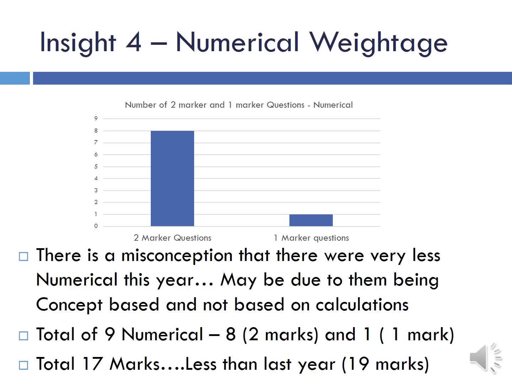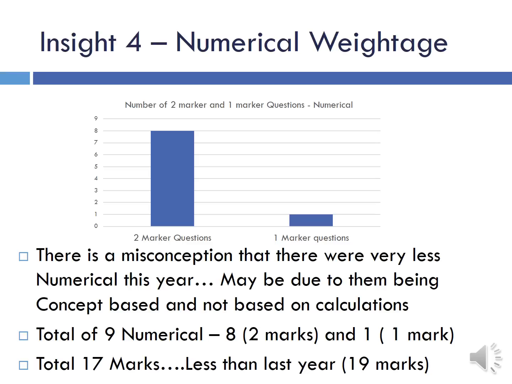Then insight 4 is the numerical weightage. There is a misconception that there were very few numericals this year. Most of the people are saying that, but maybe the numericals this year were not calculation based, but concept based. So most people felt that they were not lengthy numericals, and that's why they are saying there were very few numericals this year.